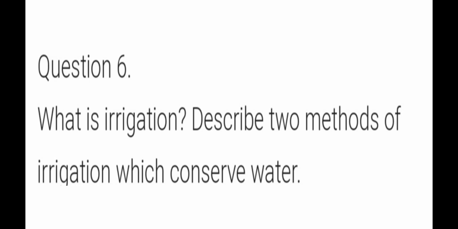drop by drop, so the whole land gets the water. And in drip irrigation, the water goes totally to the roots itself. We do not even allow this water to evaporate in the sun. So this is how you have to write the explanation of sprinkler and drip irrigation in this question.